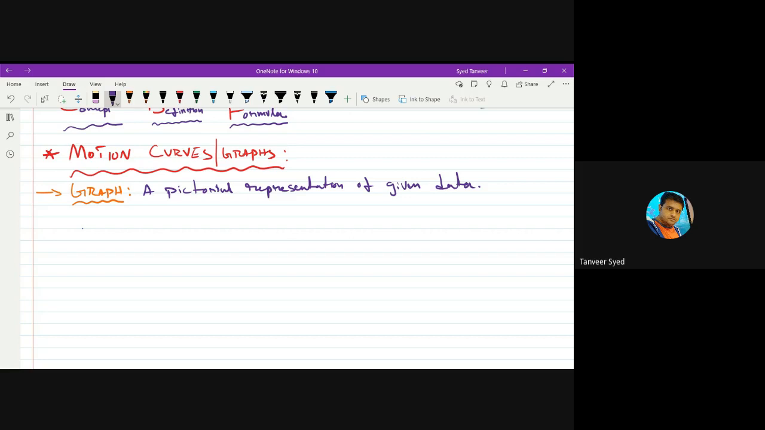And to extract information from any graph, we use two techniques. One is finding slope of the graph. What do you mean by this slope?